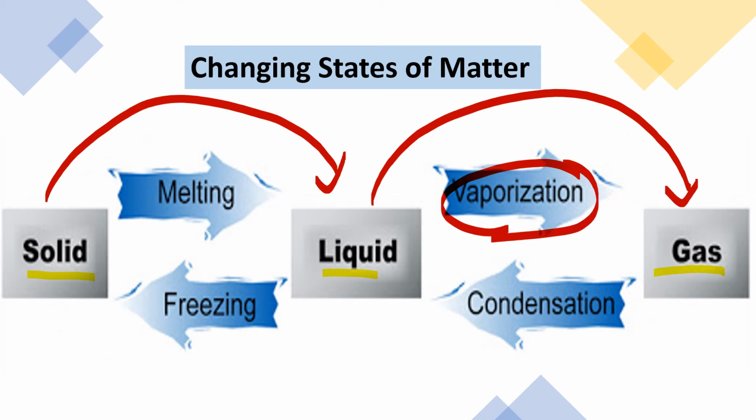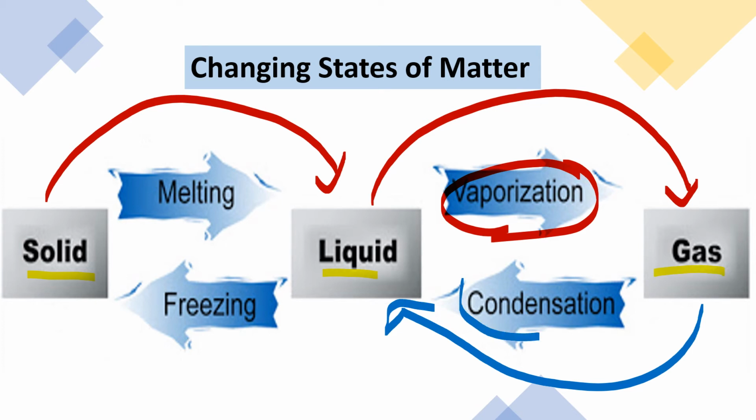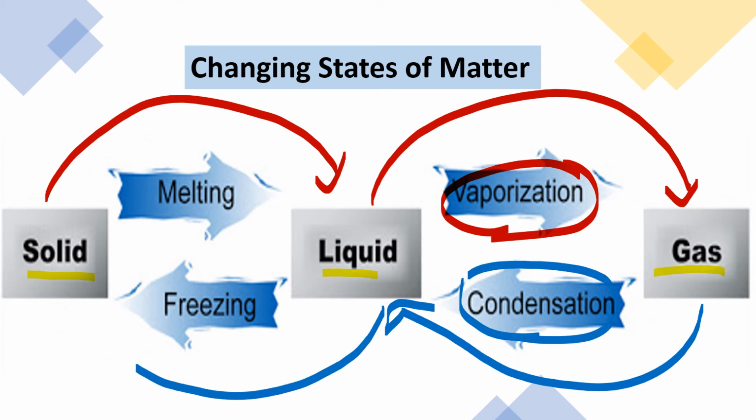Okay, when we decrease temperature, gas changes into liquid and this process is known as condensation. And then liquid further changes into solid, that is known as freezing.